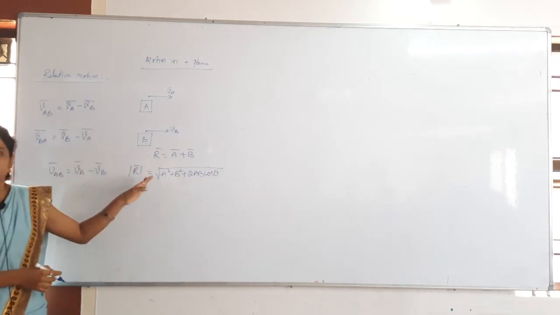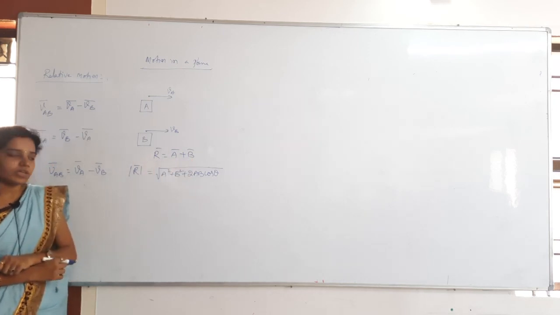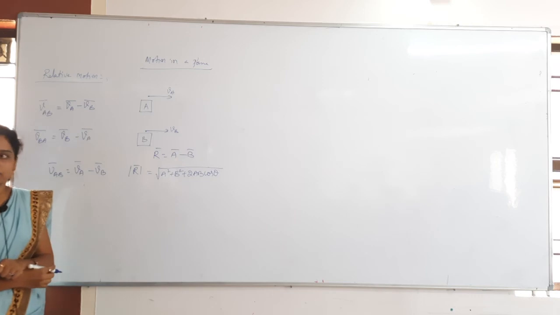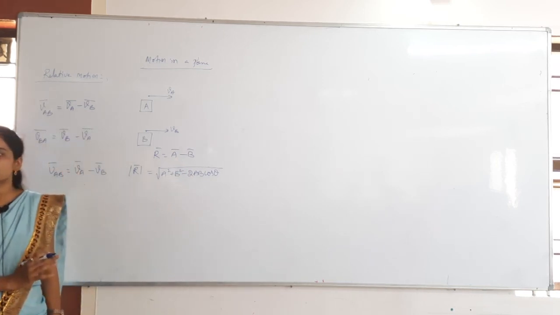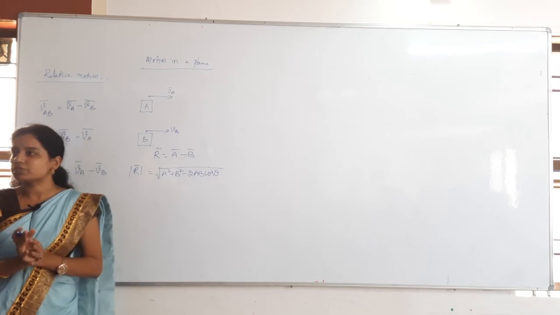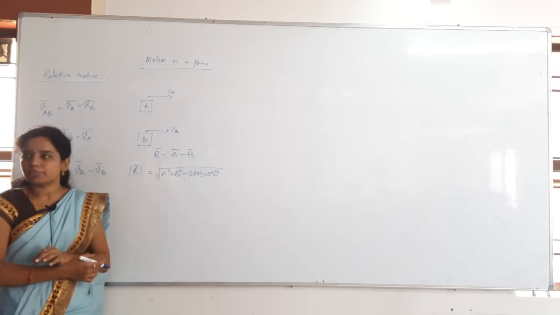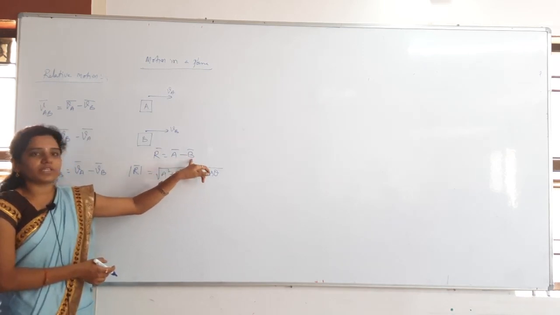Whenever I have taken addition of vectors. If I take subtraction of vectors, what will we get here? Minus 2AB cos theta. First one is the A plus B whole square formula, second one is the A minus B whole square formula. So it is A square plus B square minus 2AB cos theta. This is the resultant whenever there is subtraction of vectors.